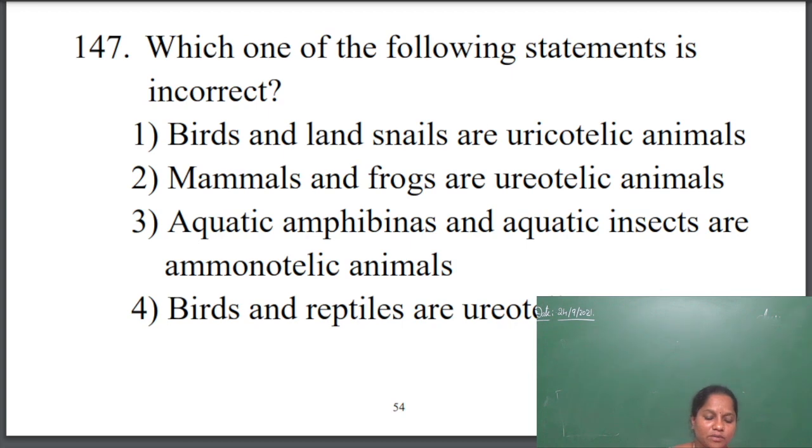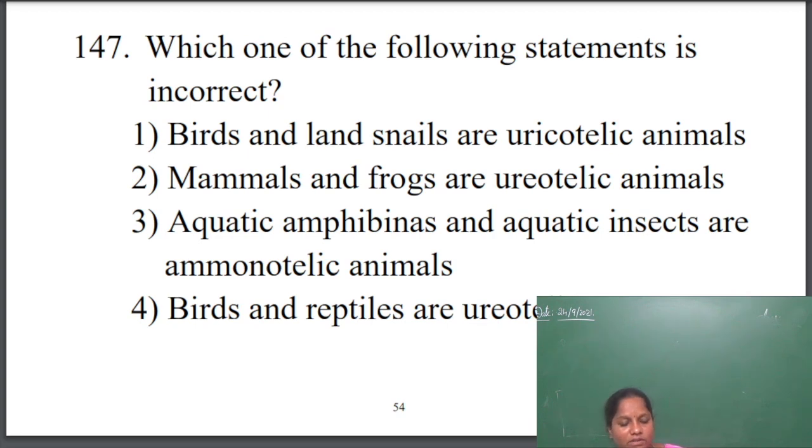Second option, mammals and frogs are ureotelic. This is also correct, because in mammals the nitrogenous waste is in the form of urea, and in frogs also. Frogs are amphibians.